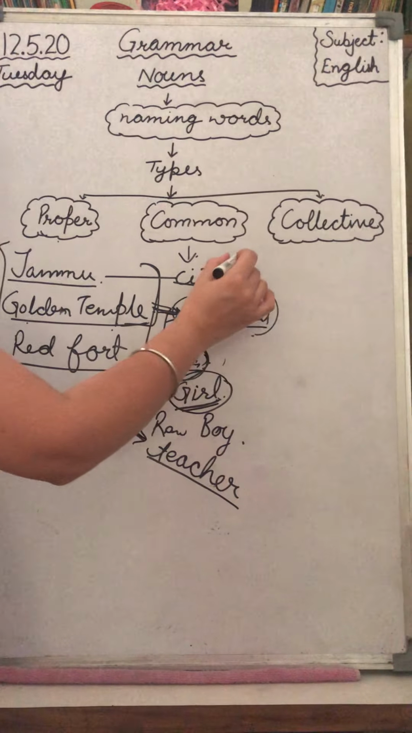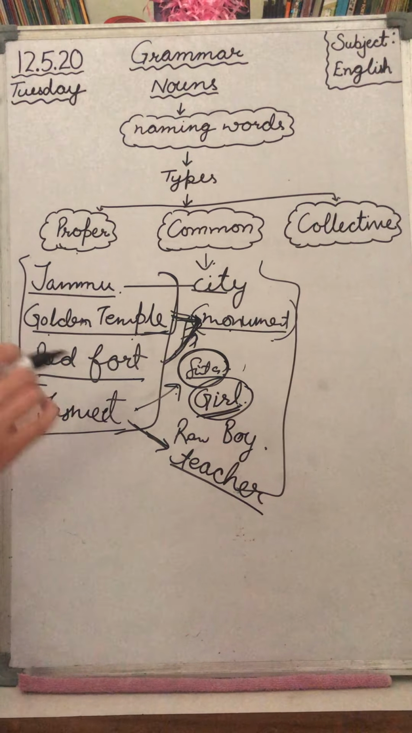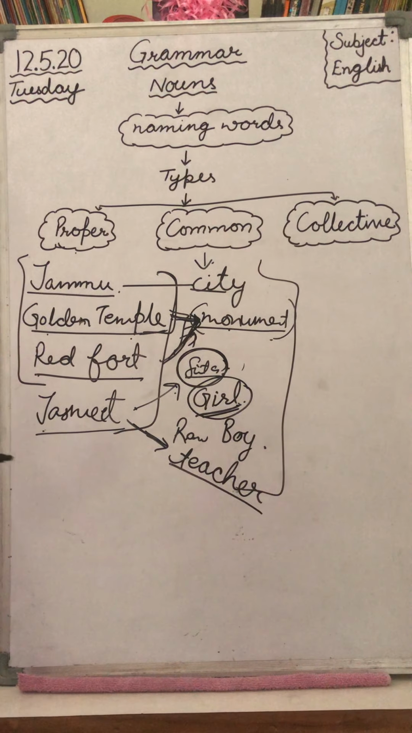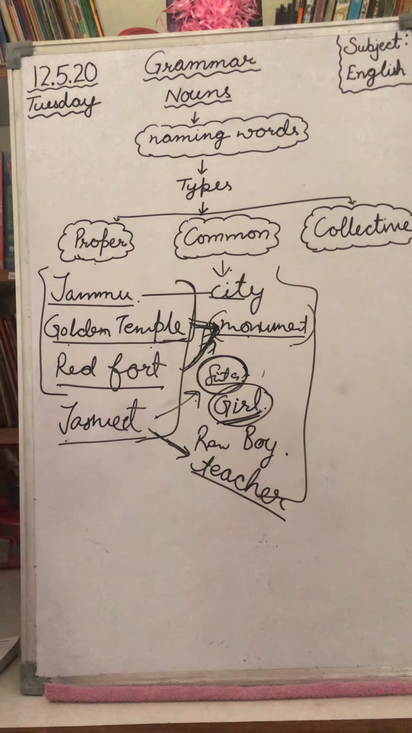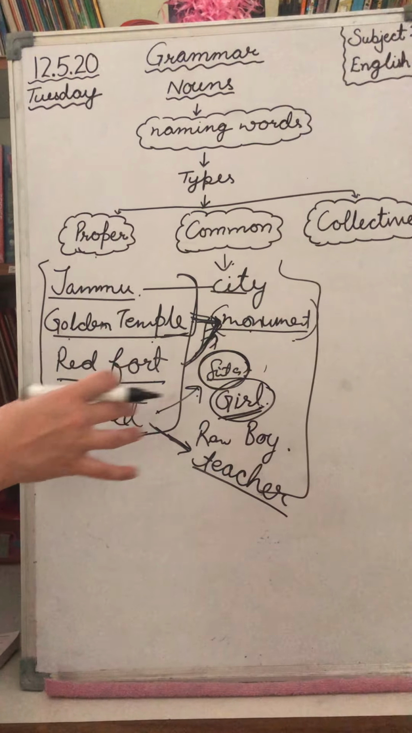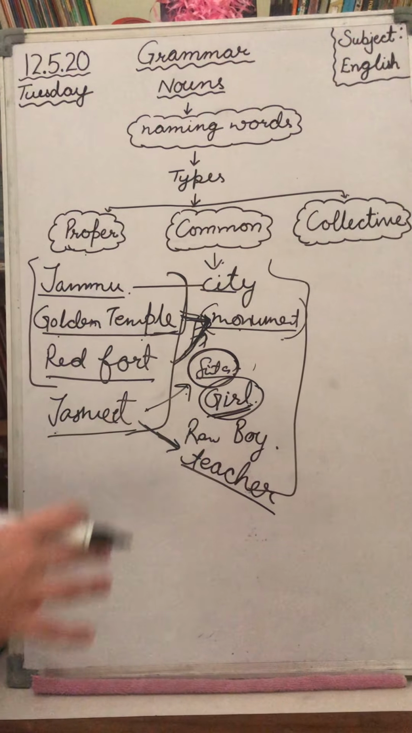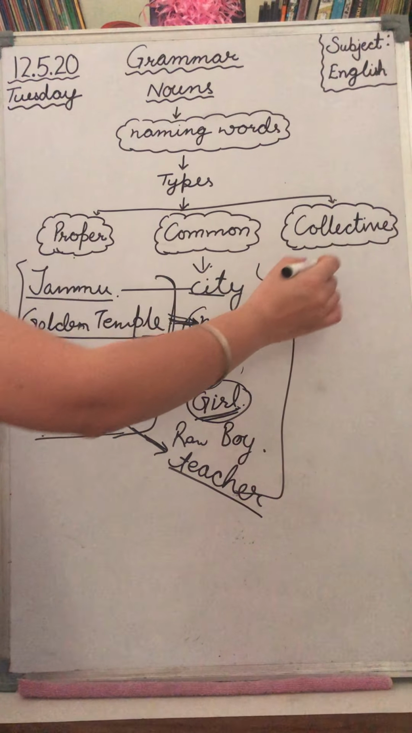Student. Now next, moving on to collective nouns. What are collective nouns? Collective nouns are the naming words of a collection or a group of persons, places or things. When we give a name to a group, when they are sitting or standing together or placed together, they are known as collective nouns.